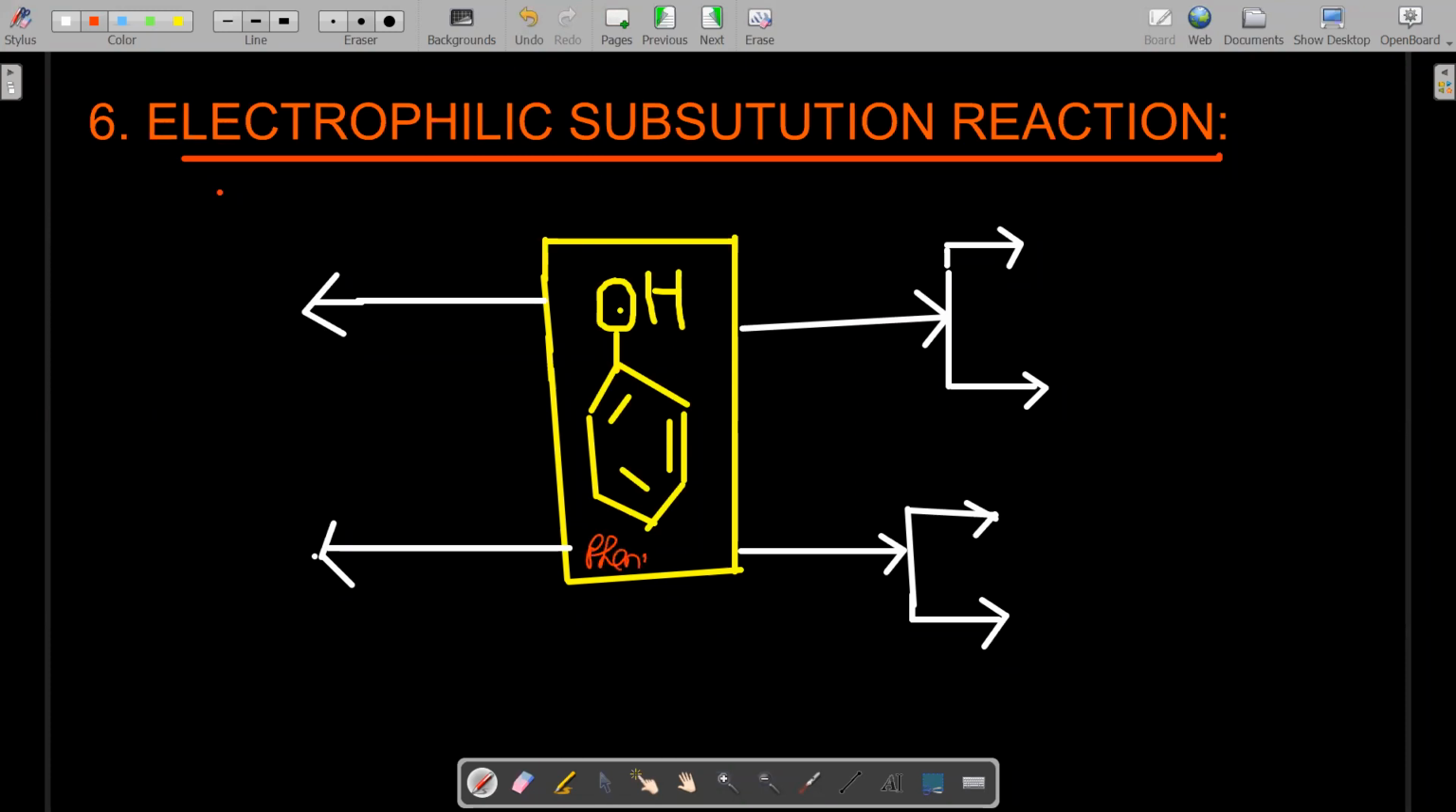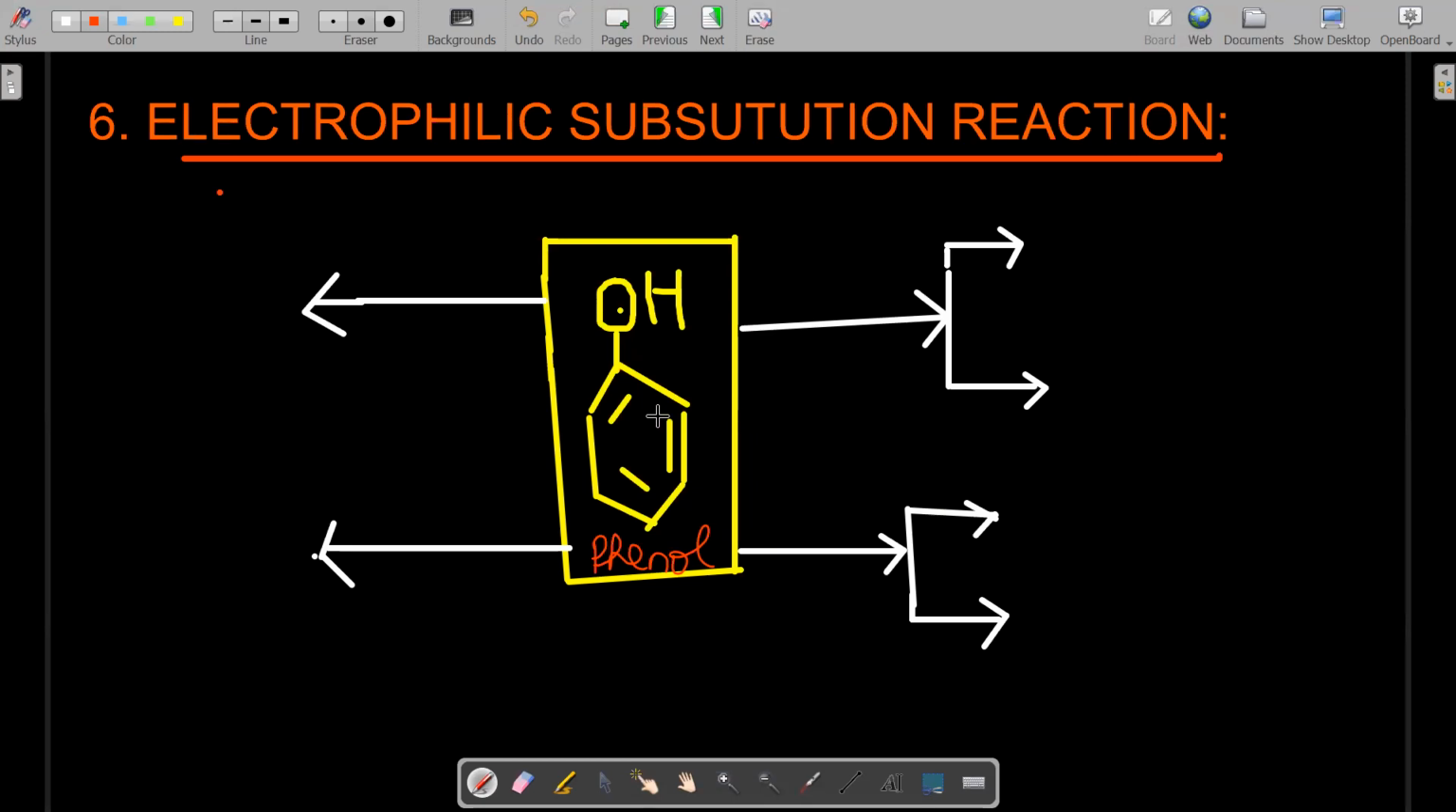Phenol. Wherever the words electrophilic substitution reaction come, you have to think it is a type of reaction for aromatic compounds only, in any chapter, whatever aromatic compound you are studying. Alcohol does not undergo this reaction, but phenol is reactive for it. Now, why is phenol reactive for this reaction?